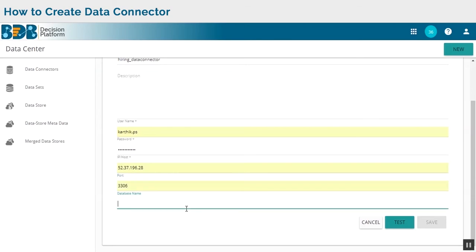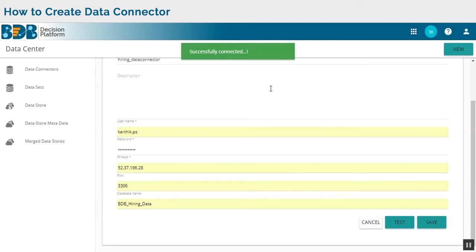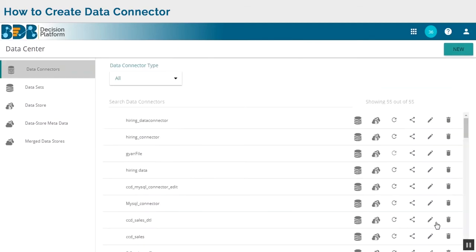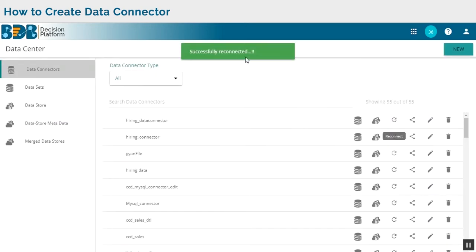Now I can click on the test button. So this connection has been made successfully, so I can save this particular connector. Through this I can create a new data set, data store. I can even reconnect to this data connector if I've edited or changed something about it.